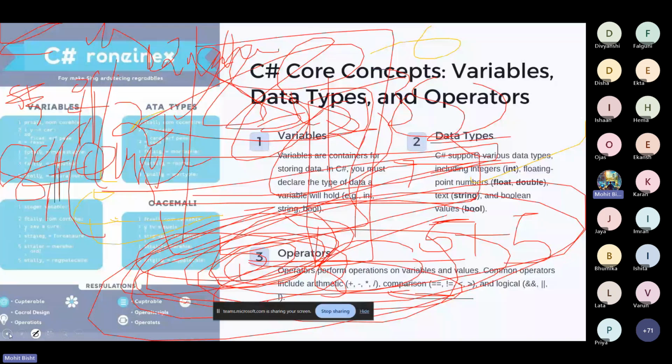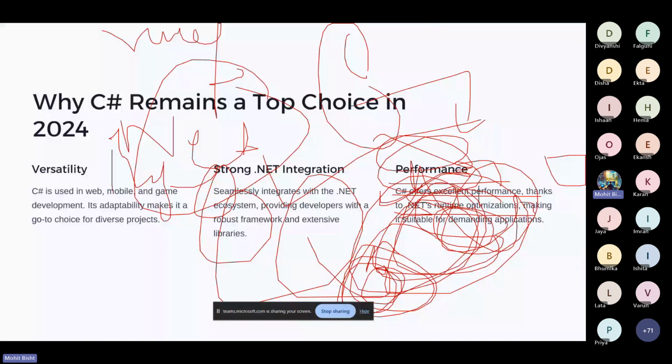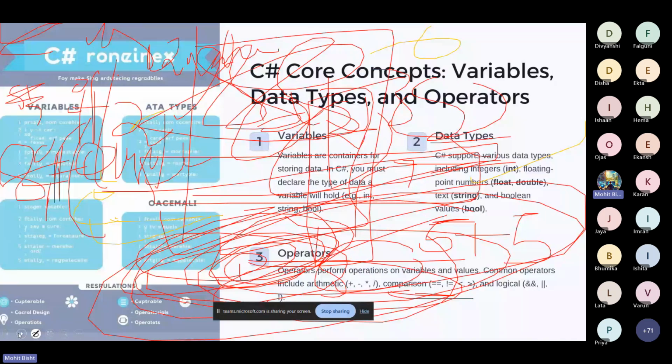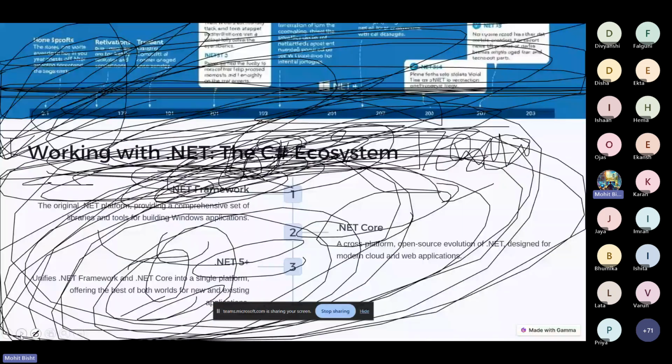Performance: we discovered how C sharp offers performance thanks to the .NET runtime optimization. Under the hood, C sharp is using the .NET environment. So if you are building something around .NET and using C sharp, it will give a good ecosystem for this, right? You can refer to the other slide for this one.